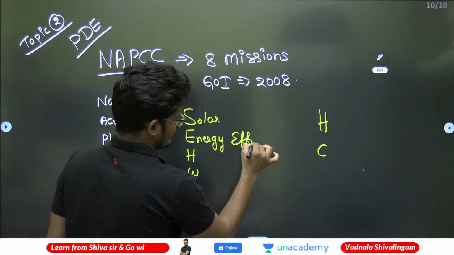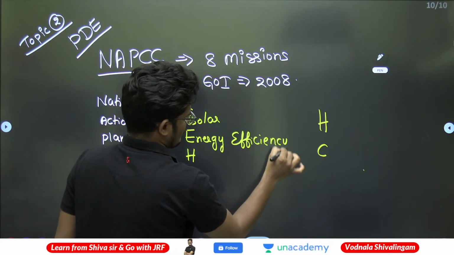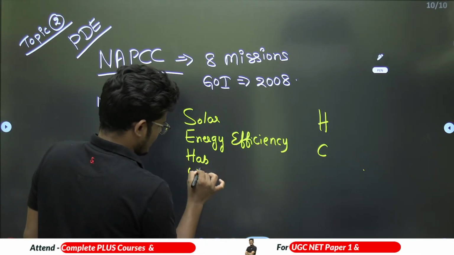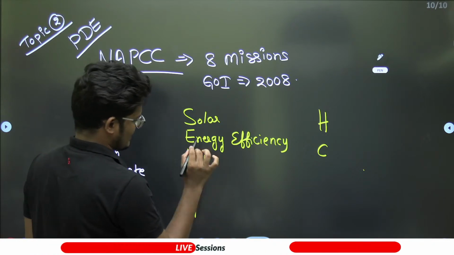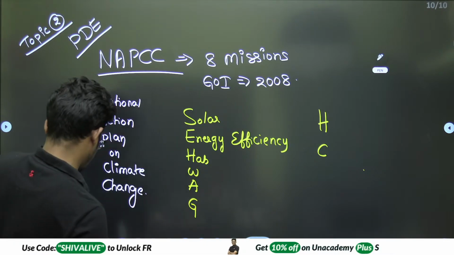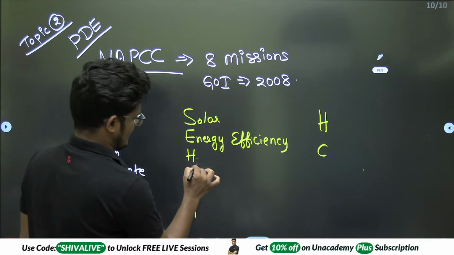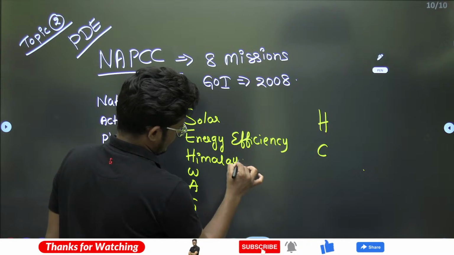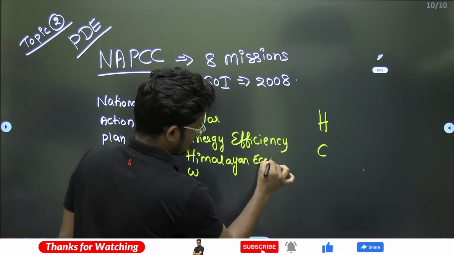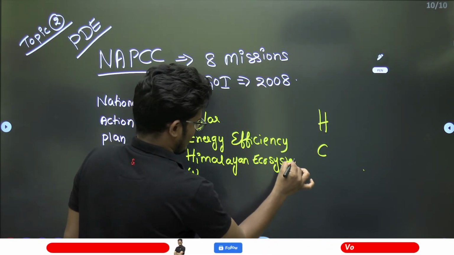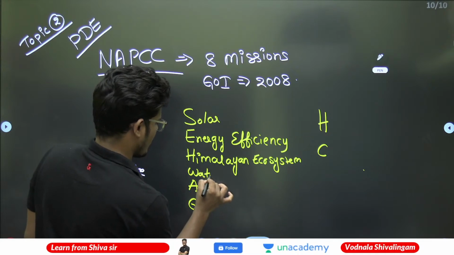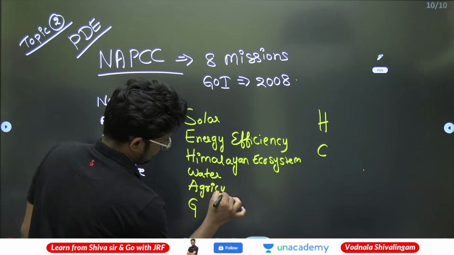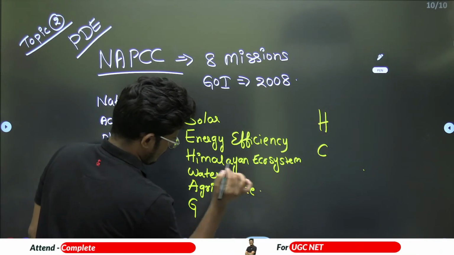And this is the Himalayan ecosystem, the National Mission on Himalayan Ecosystem, and National Mission on Water, the National Water Mission, National Mission on Agriculture, right?